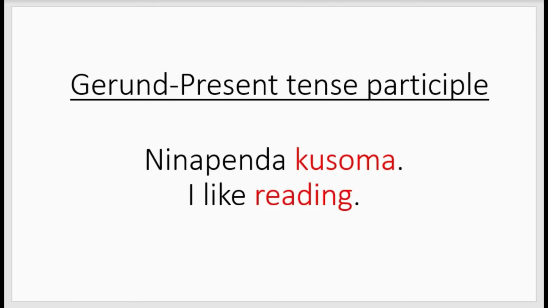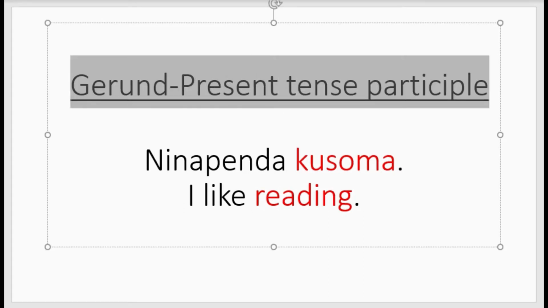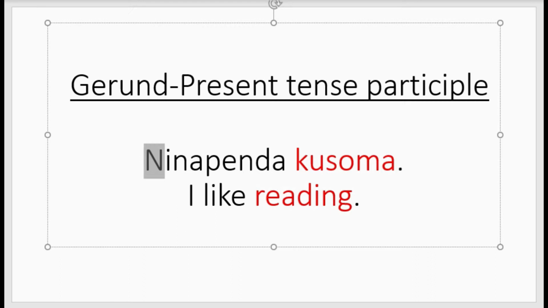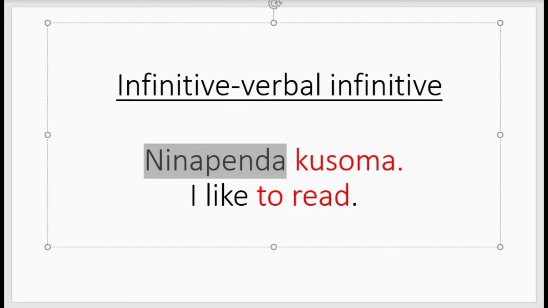Now gerund. Ninapenda kusoma, I like reading. Can you see the difference between these two sentences? The first one, verbal infinitive: ninapenda kusoma, I like to read.